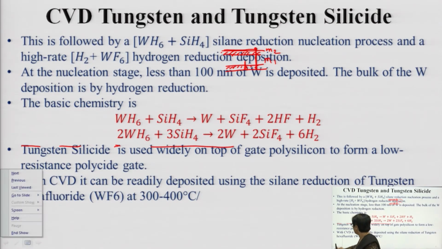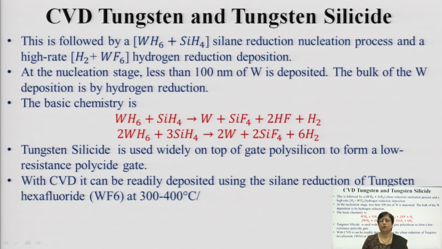In continuation with this, for tungsten and tungsten silicide, you have the reaction, that is WF6 plus SiH4. There is a reduction nucleation process, and the rate of the process is very high, and the deposition will be done by hydrogen reduction. Naturally hydrogen is getting released, so you have to handle the furnace very carefully, because hydrogen is an explosive material.